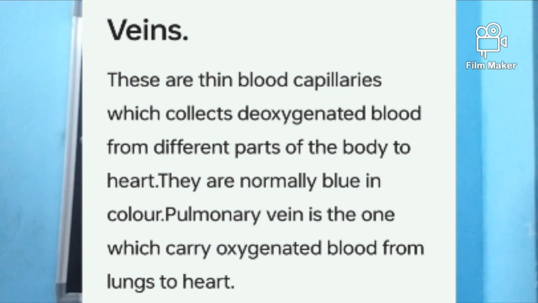But there is one exception. What is that, ma? The pulmonary vein is the one which carries oxygen rich blood from the lungs back to the heart. These are the things which you have to learn.